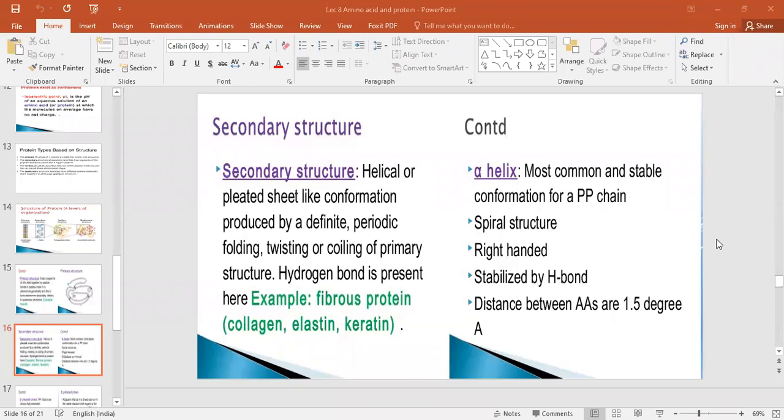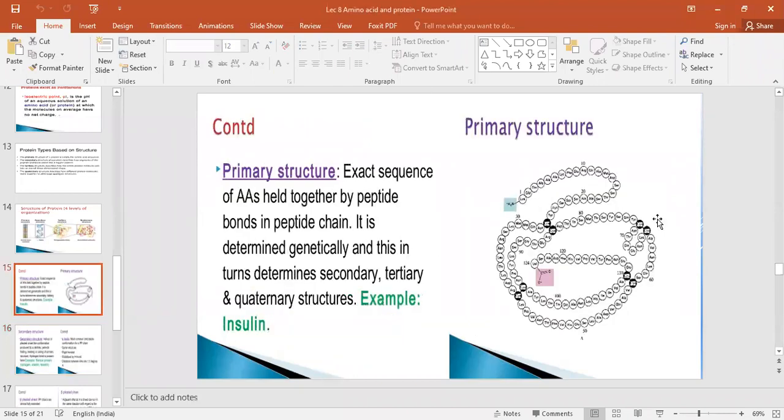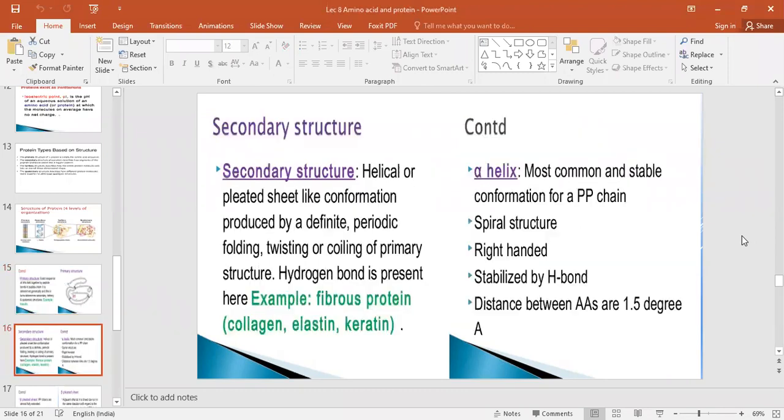Yes. So the primary structure means what? Primary structure means just a simple chain of amino acids, or an exact sequence of amino acids, which are joined together by means of the peptide bond. Okay. And here the example I have cited is insulin. Yes. Next one, secondary structure.